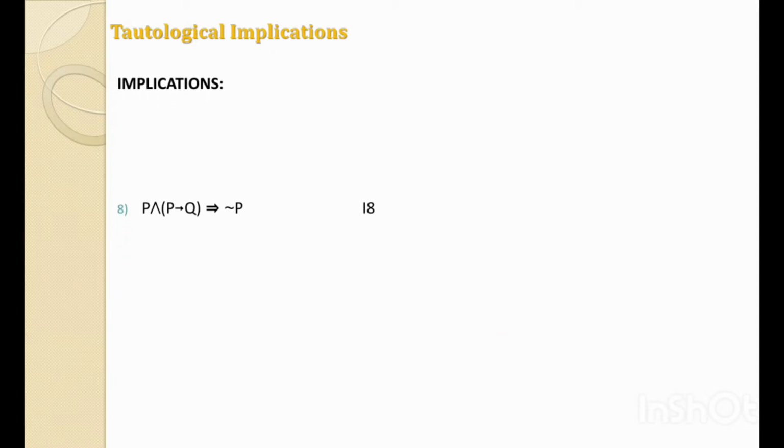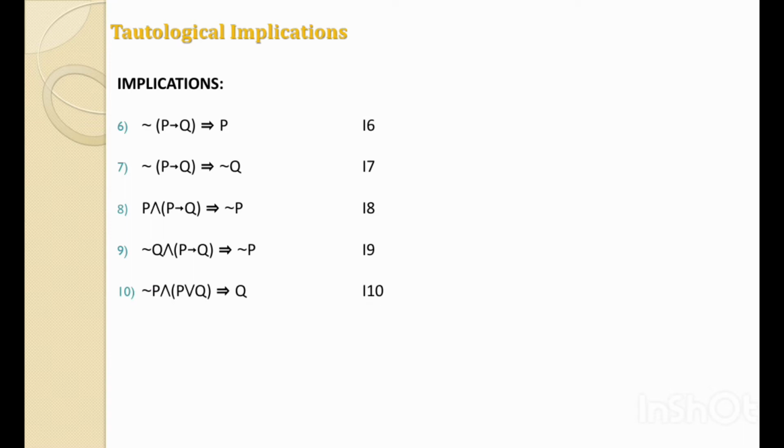The next implication is: not in bracket P implies Q tautologically implies P. Not in bracket P implies Q tautologically implies not Q. P and in bracket P implies Q tautologically implies Q. Not Q and in bracket P implies Q tautologically implies not P. Not P and in bracket P or Q tautologically implies Q.